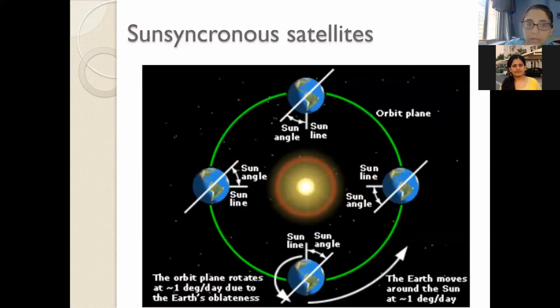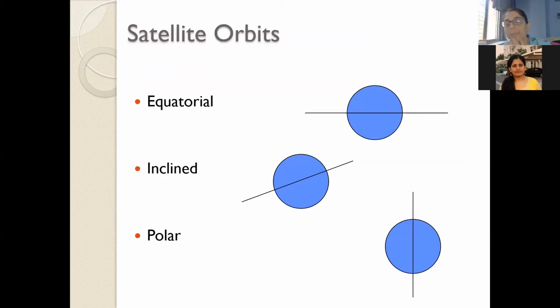These are just a representation of how the orbits will look. Polar has an inclination of 90 degrees, equatorial has an inclination of 0, and any other inclination between 0 and 90 is your inclined orbit.